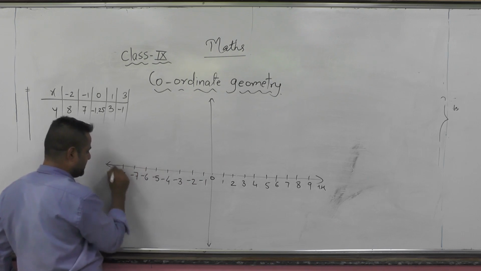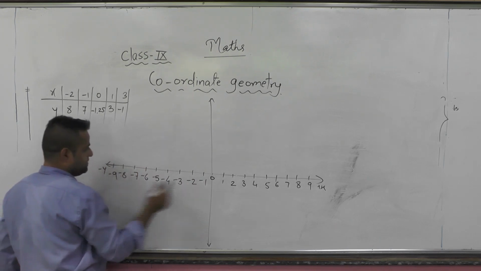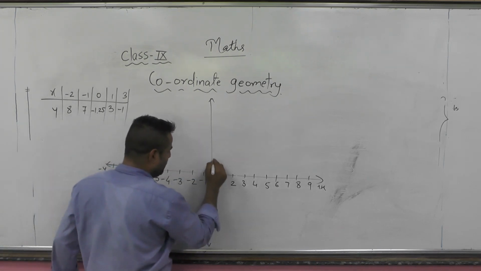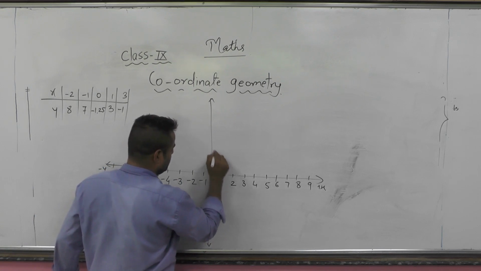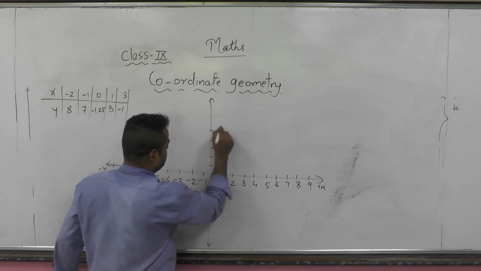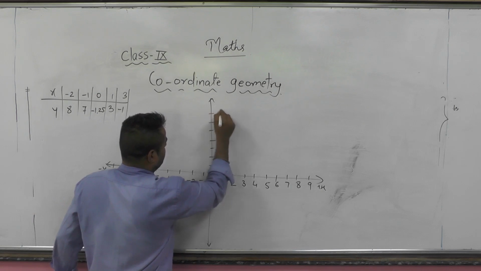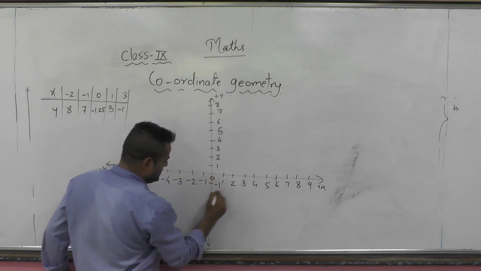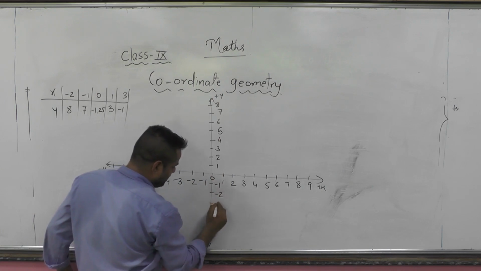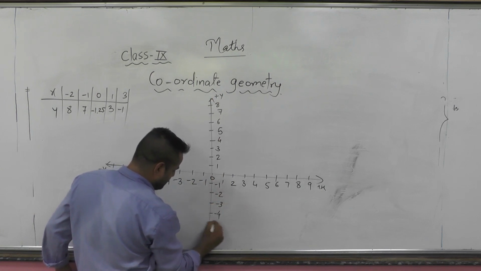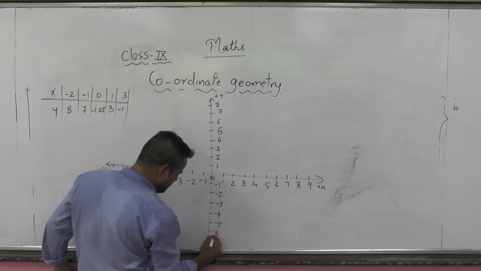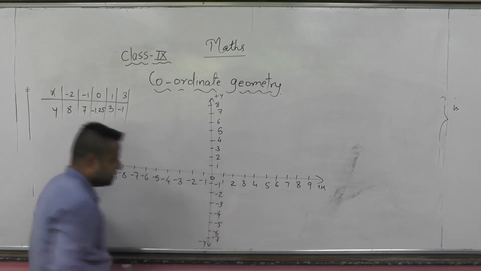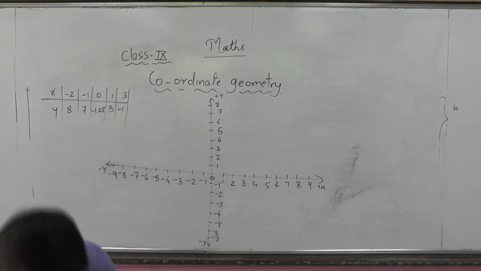Okay, so we are going to write it. Moving up, plus 0, 1, 0, 2, 0, 3, 0, 4. Here x is 0. And moving downward, minus 1, minus 2, minus 3, minus 4, minus 5, minus 6, likewise, because of the y-axis.